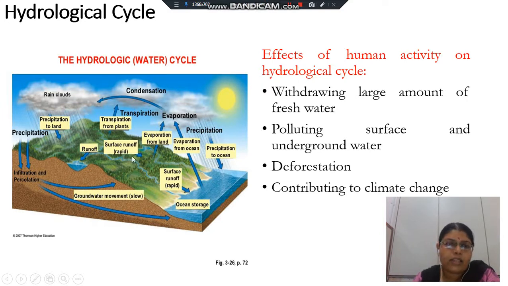Now there are some human activities that have an impact on this cycle. Nowadays, day by day the population increases, so our fresh water demand also increases. Simultaneously, pollution also increases. We are emitting wastewater into the water sources, so that will pollute the surface and underground water. The third major issue is deforestation. So ultimately these human activities will affect the hydrological cycle.